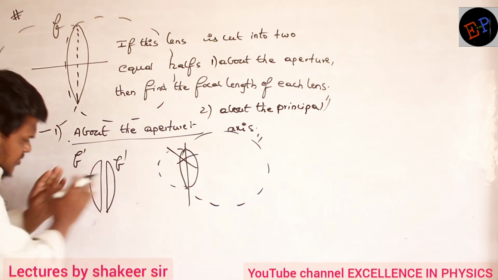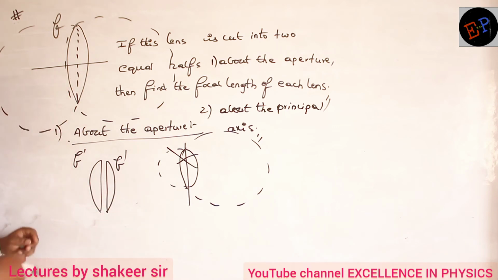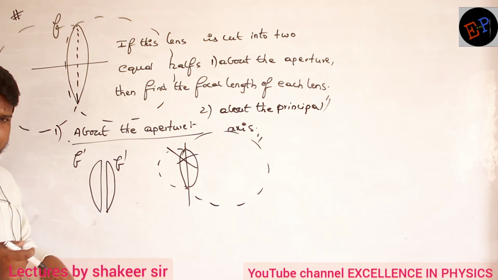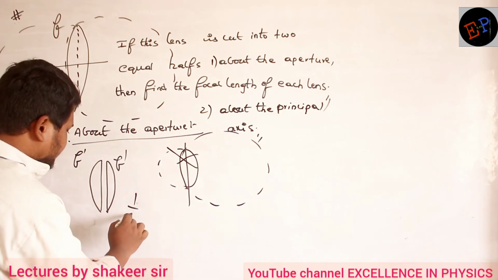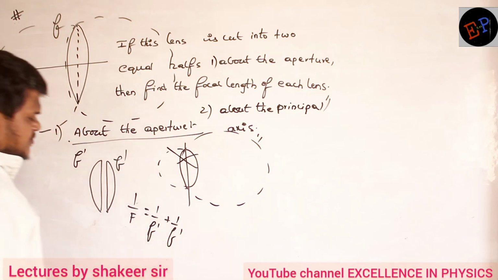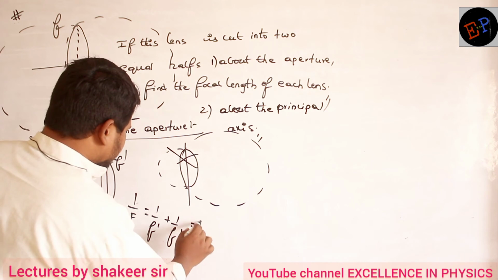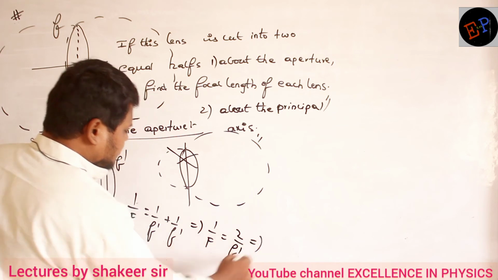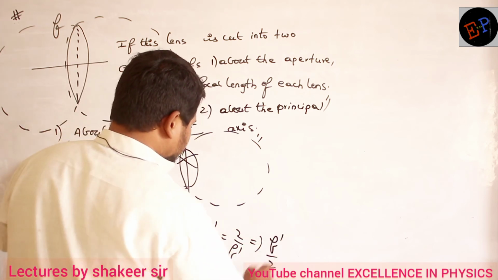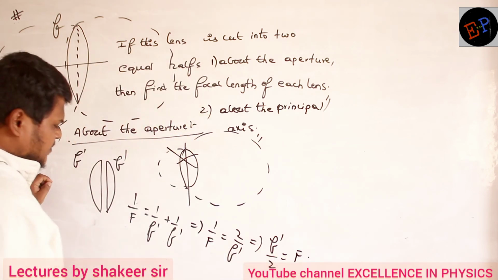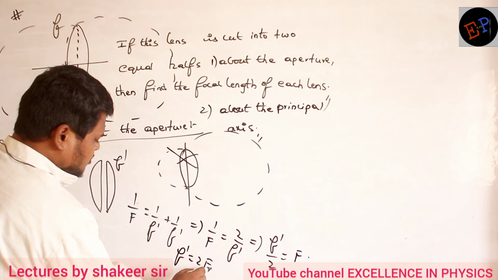Okay. Now if I join them, then this lens will be created, no? Can I say this is a combination of 2 lenses? Combination of 2 lenses, no? So for the combination, which is the formula? 1 by f is equals to 1 by f dash plus 1 by f dash. That's all. Clear now? So therefore do the calculation. So 1 by f is equals to 2 by f dash. Okay. So therefore f dash divided by 2 is equals to f. Okay. So therefore I got f dash is equals to 2f.